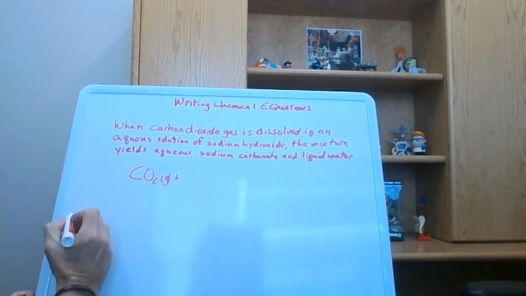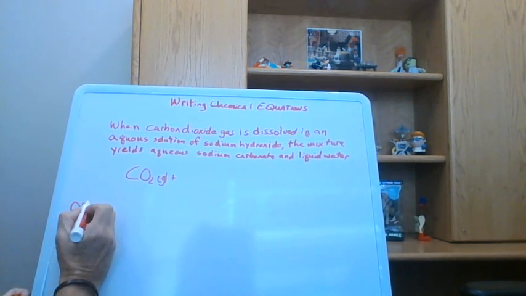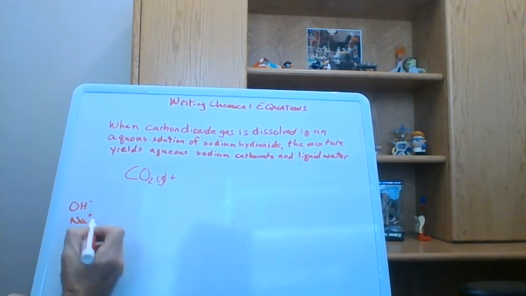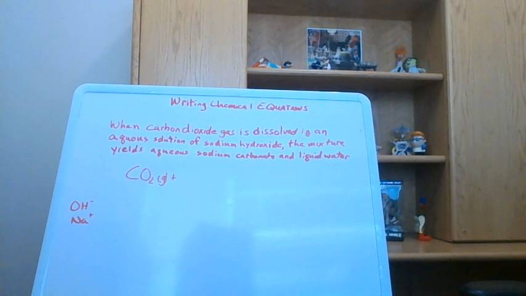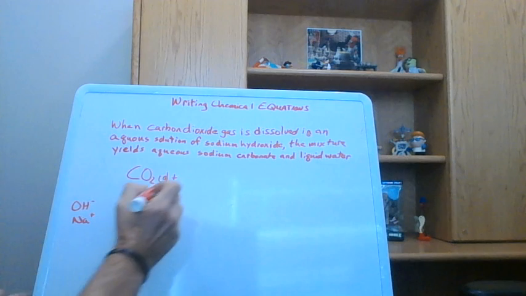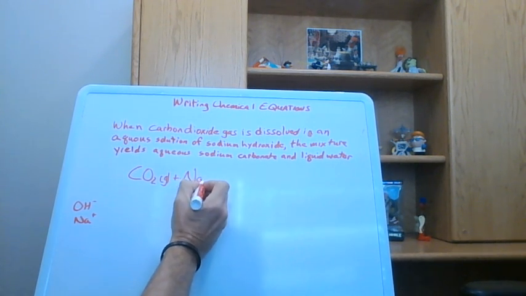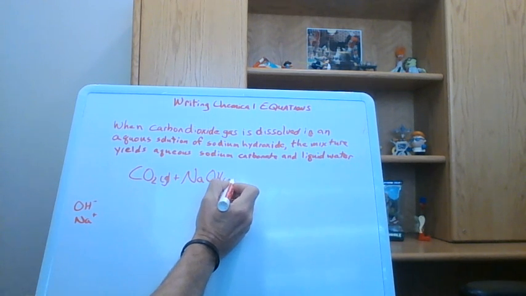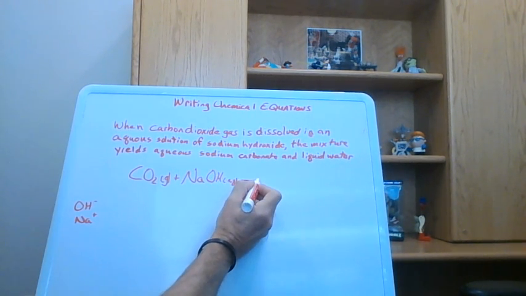So we know that hydroxide is from your polyatomic table. It's OH with a minus, and sodium forms a +1 charge because it's group 1. So you have a +1 and a -1, so those are going to go together 1 to 1. So you have sodium hydroxide, and it's aqueous, so that's an AQ.